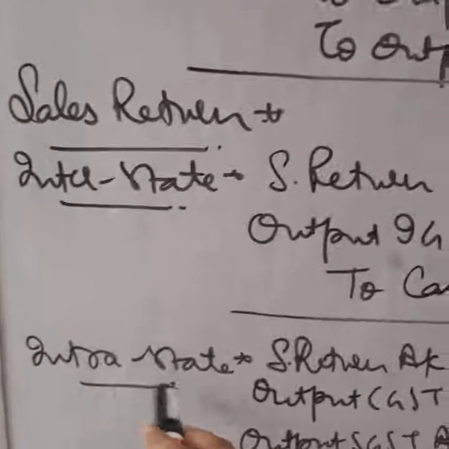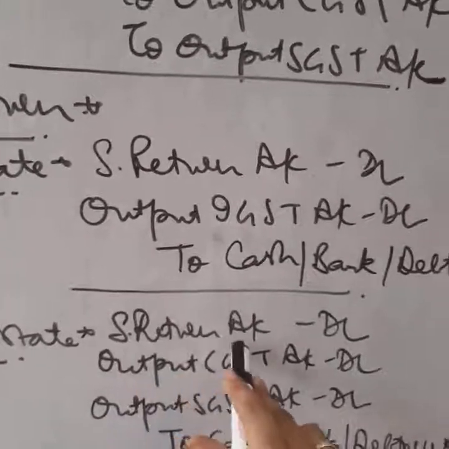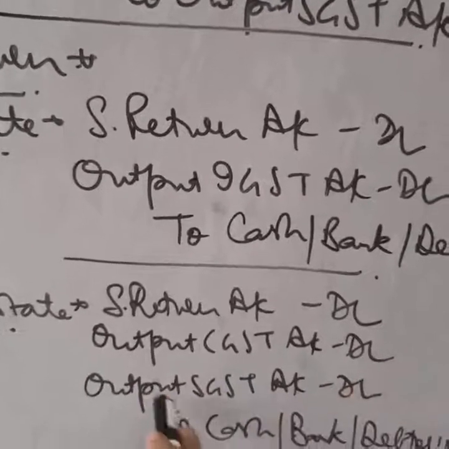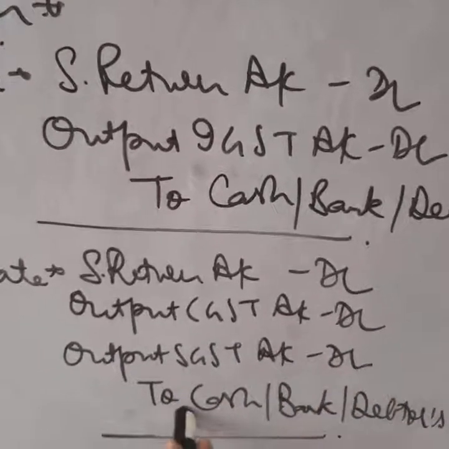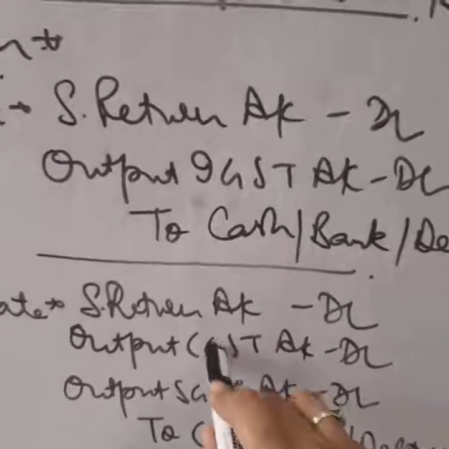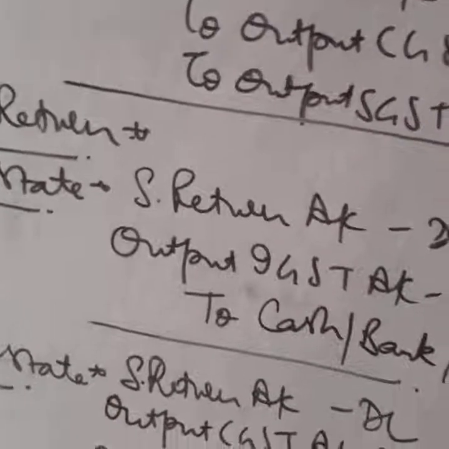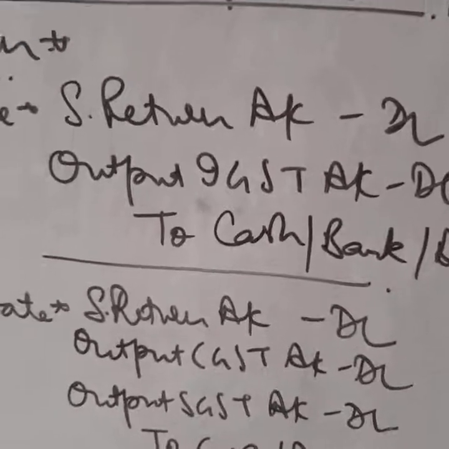Then in case of intrastate sales return, goods are coming back to us, so sales return is debited. Output CGST debit, output SGST debit, to cash, bank or debtors. These are debited because earlier they were credited. Now in case of return, these also will be cancelled.